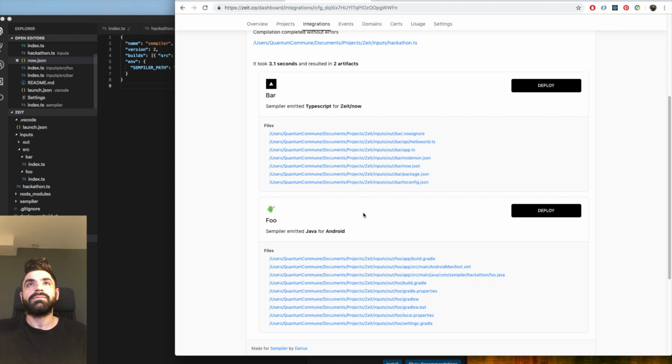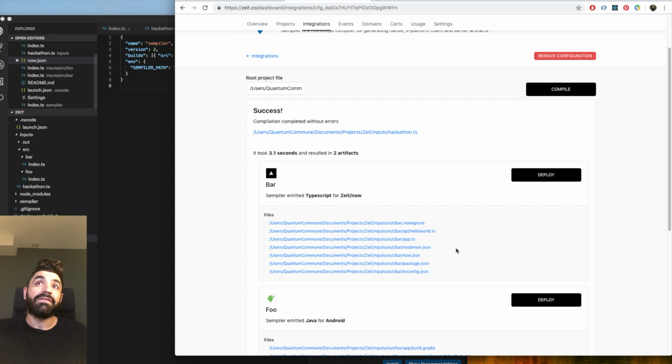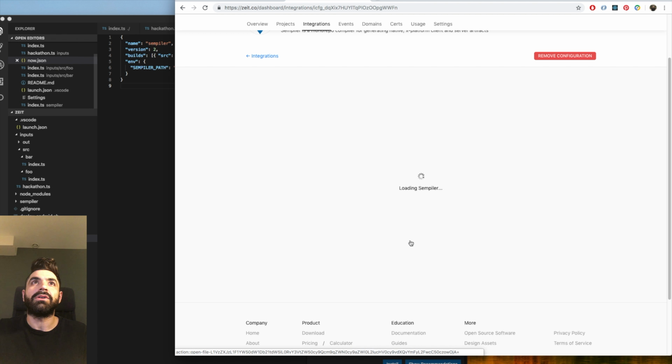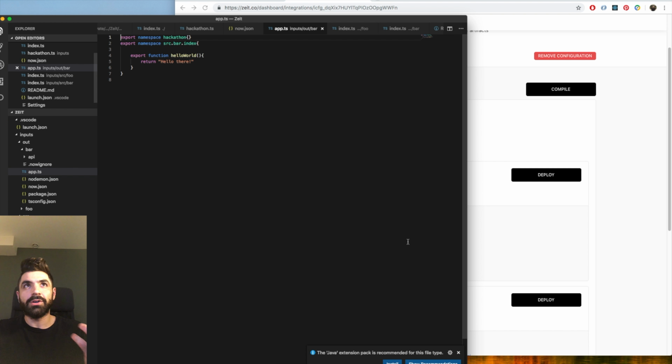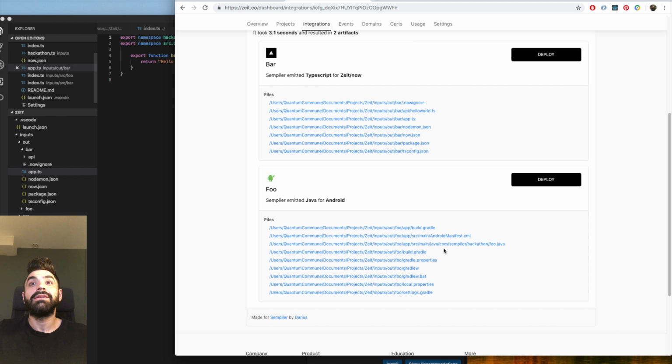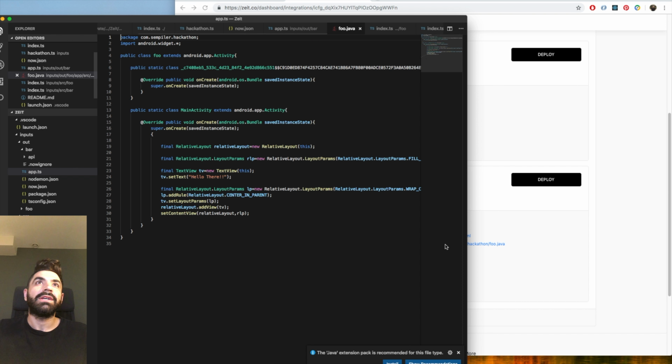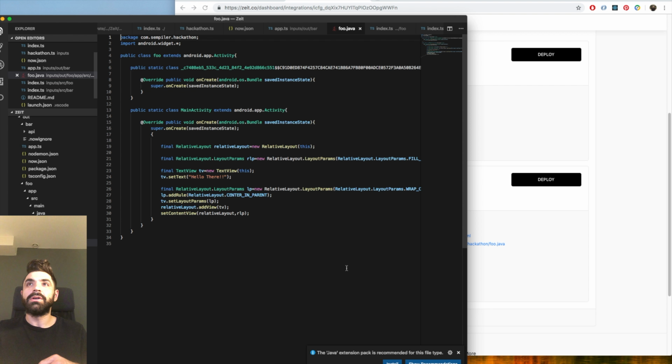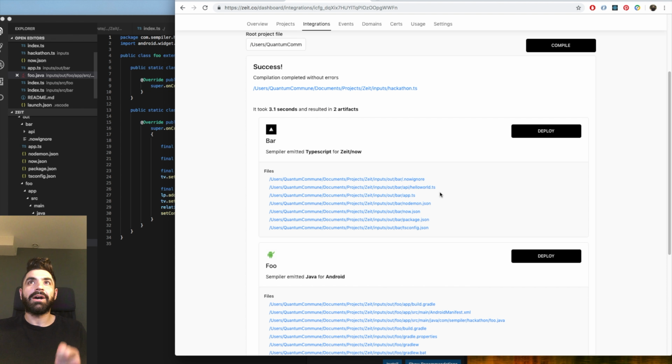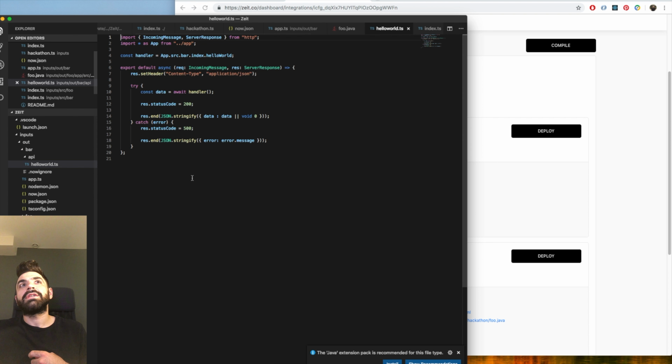What's cool here is I can see the files that actually got produced. We saw that hello there lambda, and I can jump into what got compiled. I can click that link directly and it opens my editor, and it's basically inlined everything into one file. You can see the same thing in the Android version, which is here. So the compiler inlines it all. But what's interesting about the Now bundle is that, in order to be valid, it also exposes this hook. This is boilerplate code that I didn't have to write, but the compiler has produced for me, and it's what Now will be able to serve.